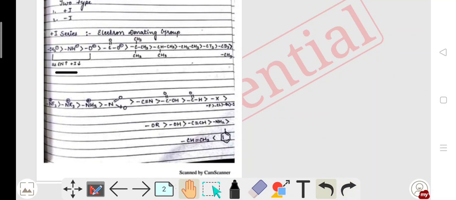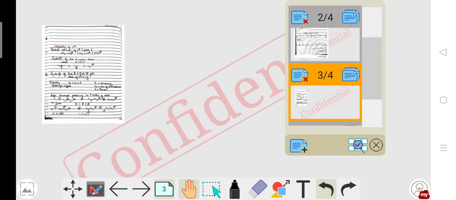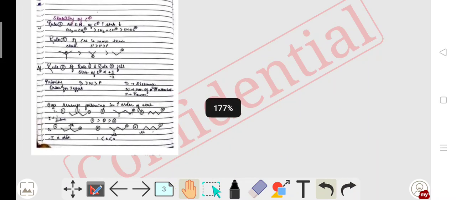Here it is also given, and then it comes to its application of this inductive effect. As in the first lecture I told you, inductive effects, resonance, and mesomeric effects explain the order of stability of intermediates. Then, how do inductive effects stabilize the carbocation?